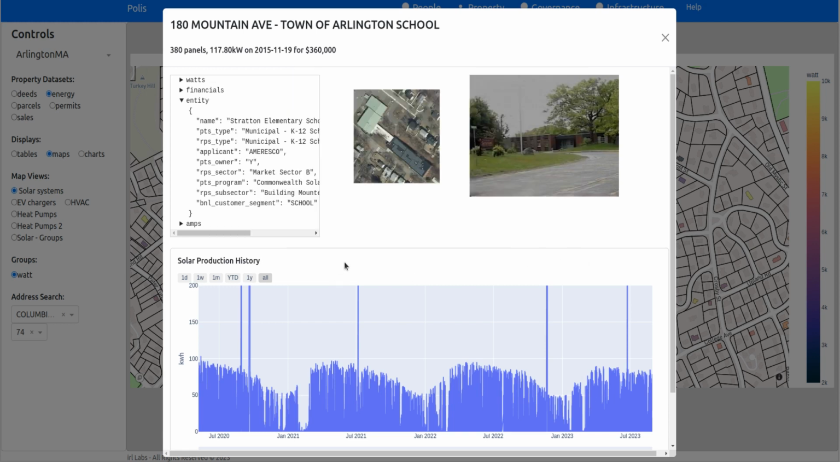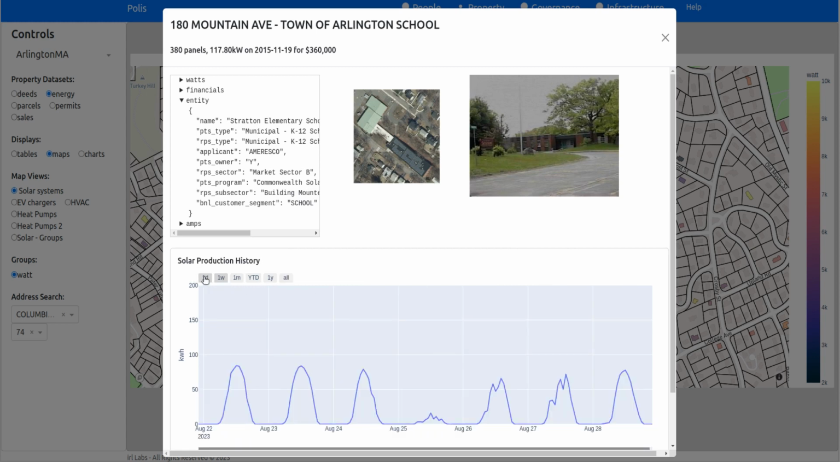And we also have the solar production history, showing you the seasonality over the past 3 years. And you can look at the last week and see on an hourly basis how much energy has been produced. It seems to max out at around 85 kilowatt hours. This must have been a cloudy day.